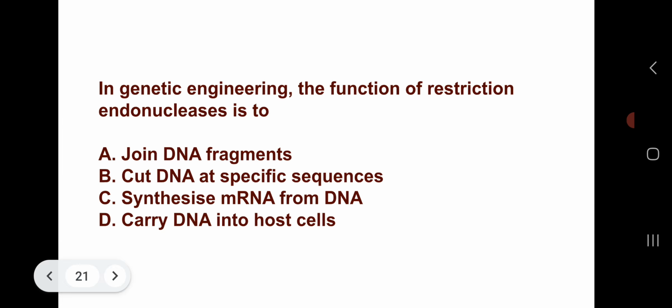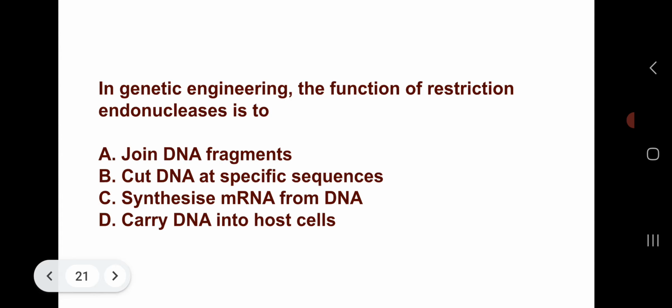In genetic engineering, the function of restriction endonucleases is to: option A, join DNA fragments, option B, cut DNA at specific sequences, option C, synthesize mRNA from DNA, or option D, carry DNA into host cells.